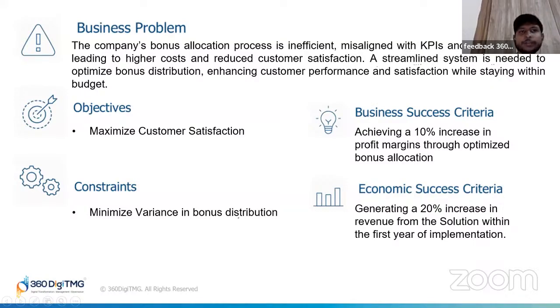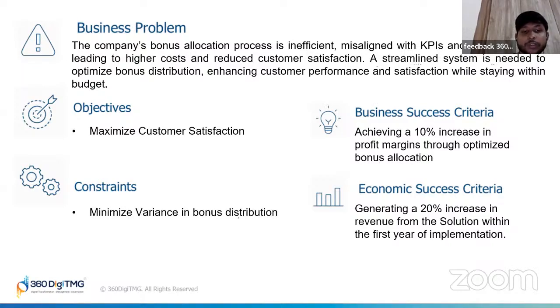As a part of our business problem, the company's bonus allocation process was inefficient and misaligned with the KPIs and business goals, leading to higher costs and reduced customer satisfaction. Our client was a leading odds and betting related company. The current bonus allocation process was very inefficient, leading to suboptimal utilization of resources and, of course, customer dissatisfaction.